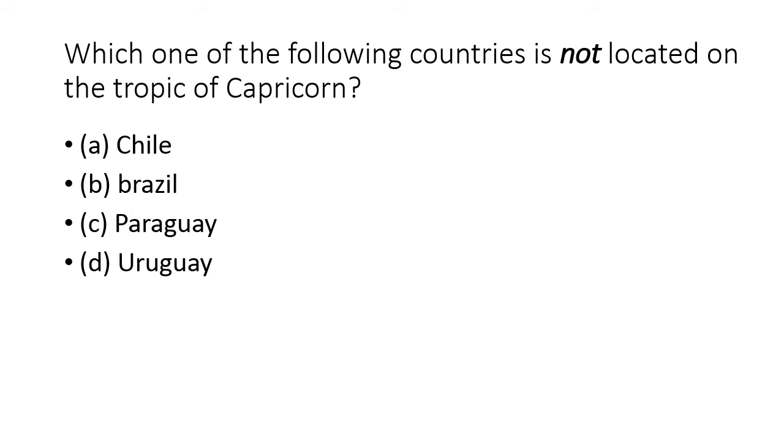Next question is which one of the following countries is not located on the Tropic of Capricorn? Option A Chile, option B Brazil, option C Paraguay, and option D is Uruguay. The correct answer is Uruguay.